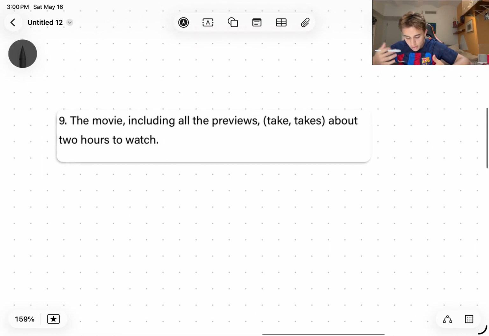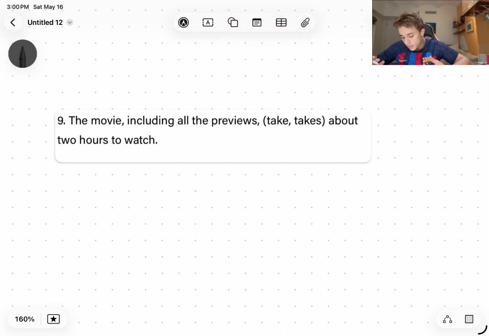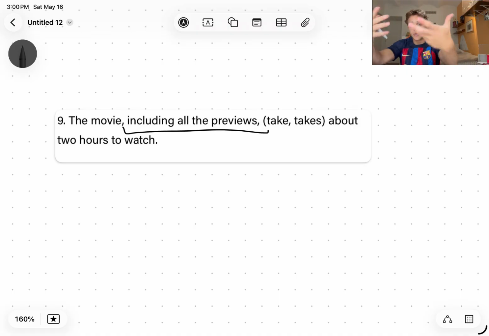Okay. The movie, including all the previews, takes about 2 hours to watch. Okay, so again, this is sort of similar to the very first problem we did with the players and their captain. So even though it includes all the previews, which are plural, the subject is just the movie. Because you can see that including all the previews is sort of separated from the subject by commas. It's a dependent clause, but it's a separate clause from the movie. So it's not part of the subject. The subject is the movie by itself, which is singular.